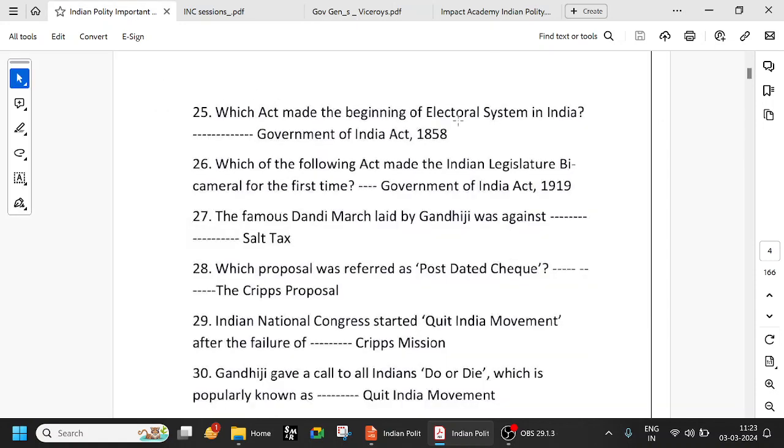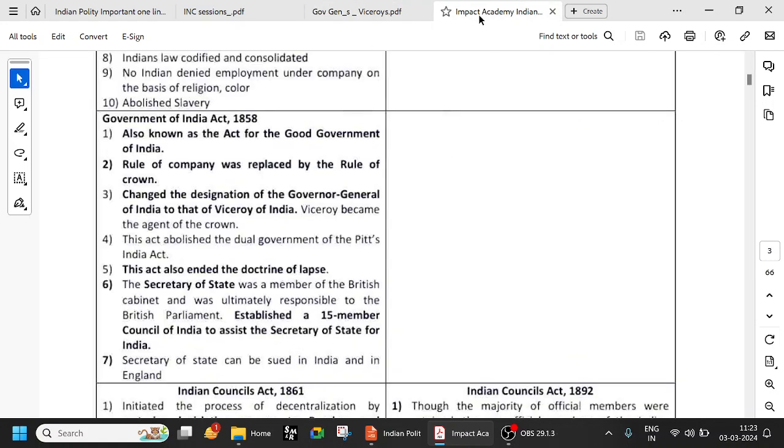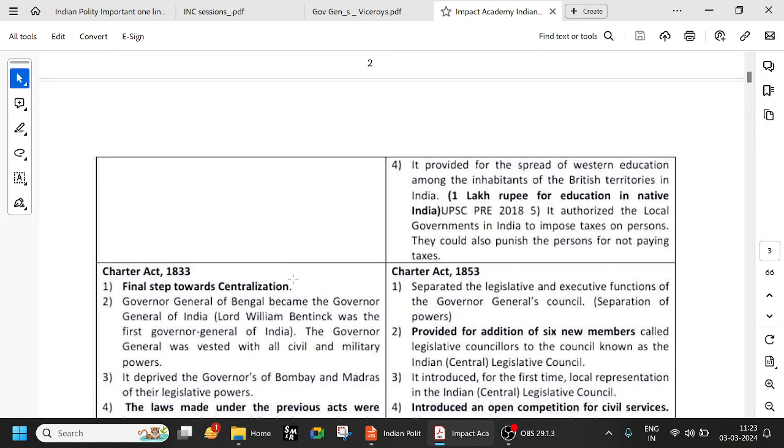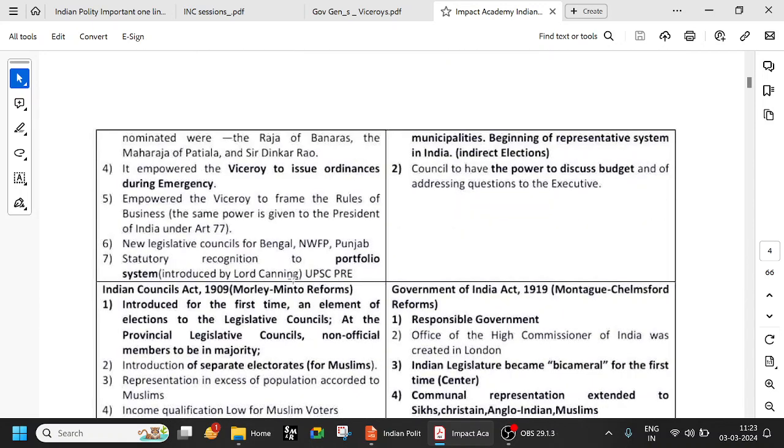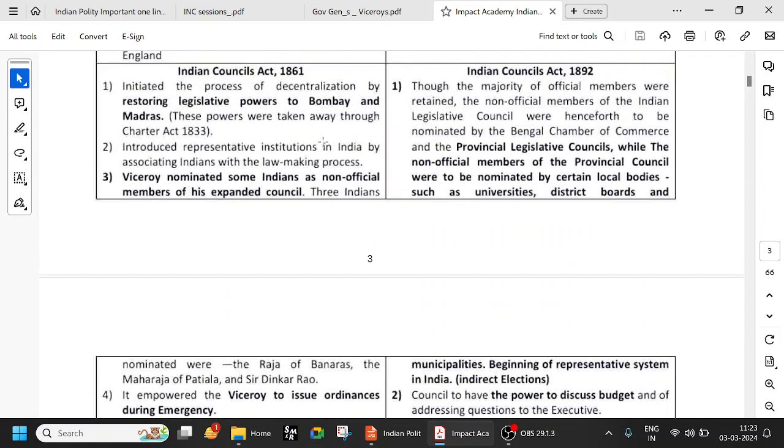So the act which made the beginning of electoral system is 1858. Doctrine of lapse ended because it caused the revolt. The company was closed and the rule of crown began. They established a 15-member Council of India to assist the Secretary of State of India. So Secretary of State is also newly created. But the first time Indians were involved was the Councils Act of 1861, right? Three people were involved: Raja of Benares, Maharaja of Patiala, and Sir Dinkar Rao.